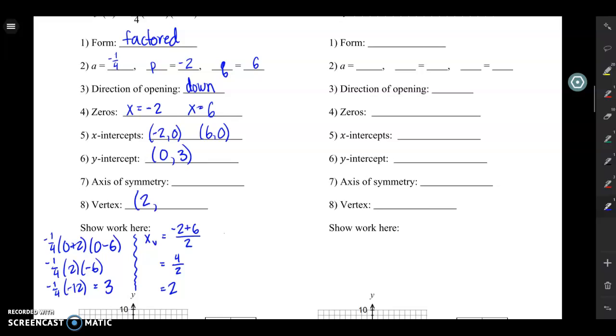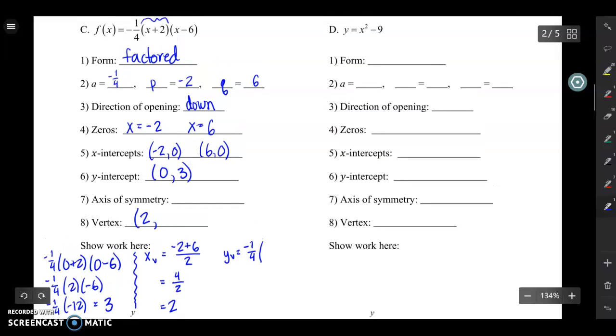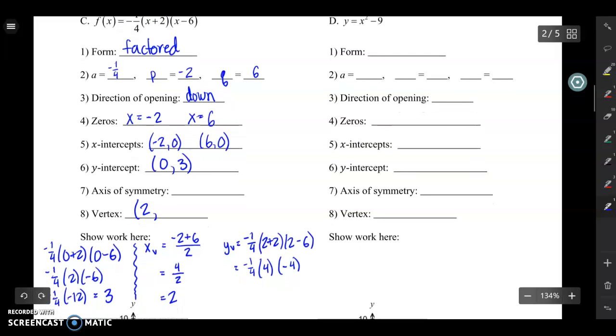To find the y value of my vertex, I'm going to plug 2 into my equation. So wherever I see an x, I'm just going to put in a 2. And then I'm going to simplify. So the -1/4 is going to stay the same. First parenthesis turns into 4. Second parenthesis turns into -4.